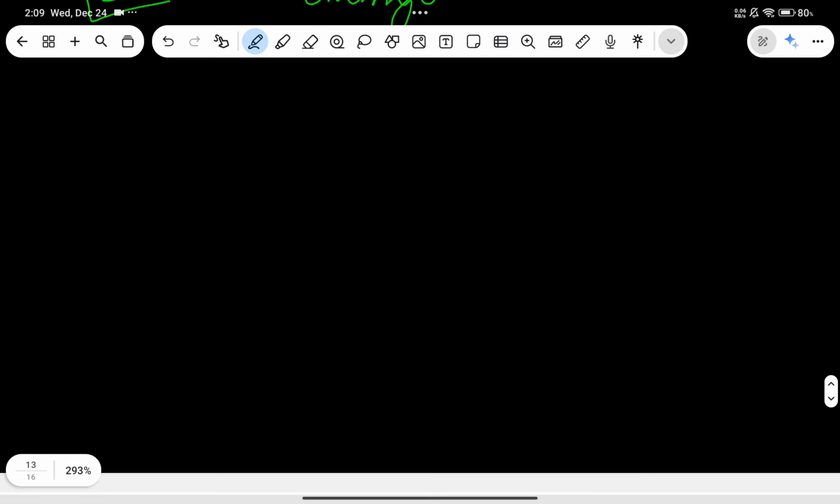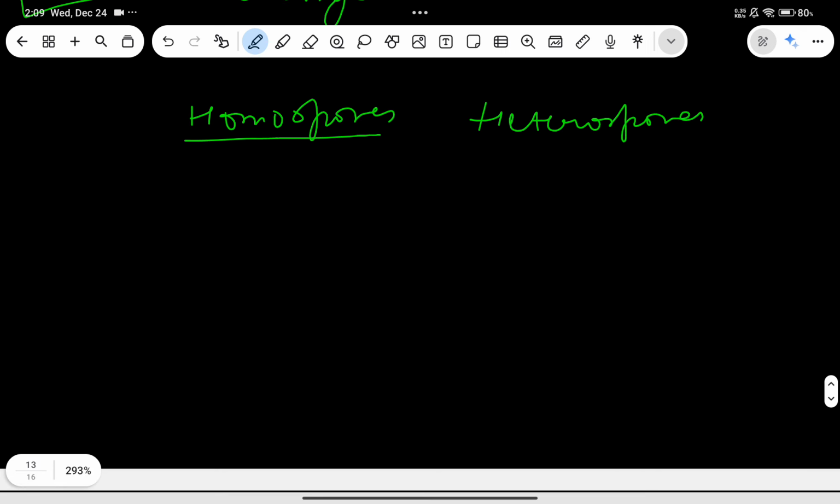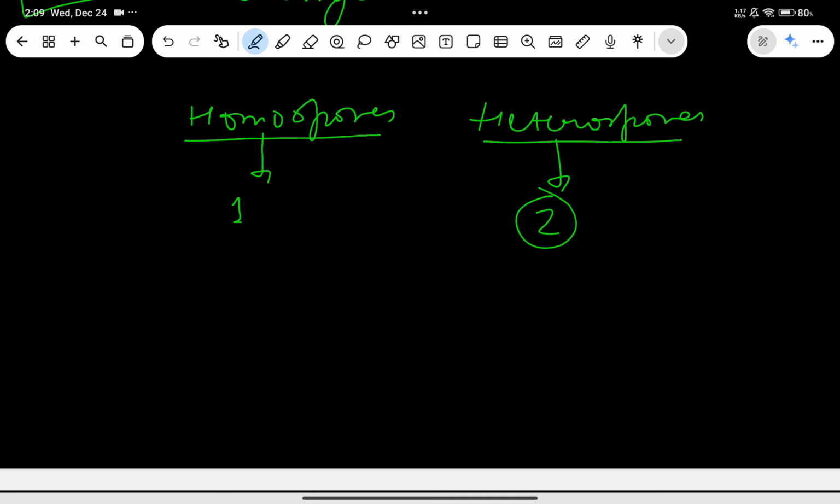Now let me add on some of the terminologies: homosporous, heterosporous. In case of homosporous, there will be only one type of spore, as the name suggests. But in case of heterosporous, there are two types of spores, one for female and one for male. And there is one more condition, that is dioecious and monoecious. Let me write monoecious first.